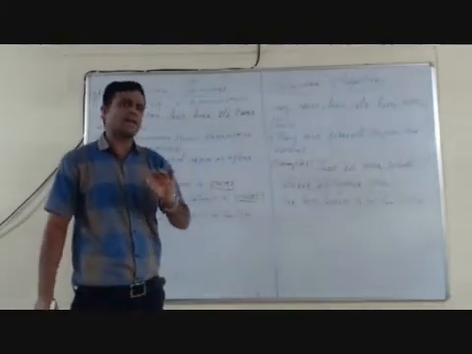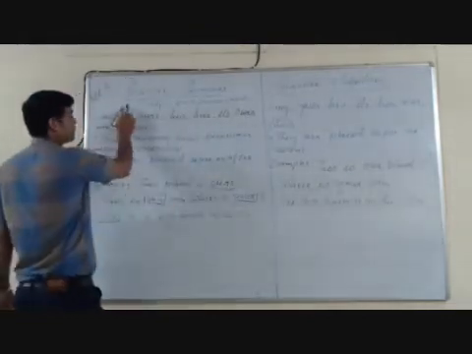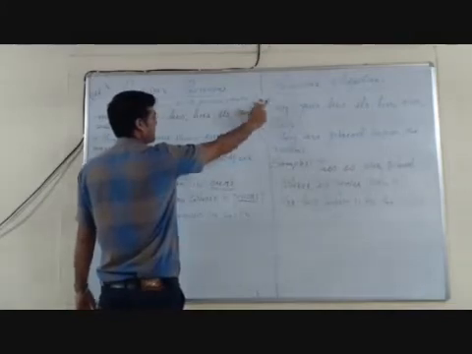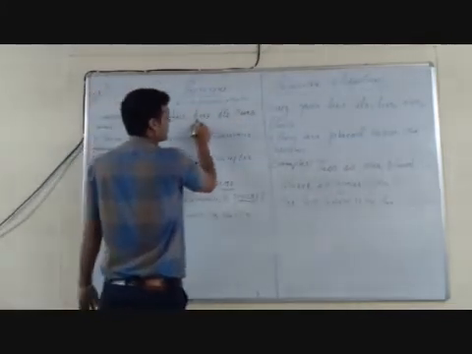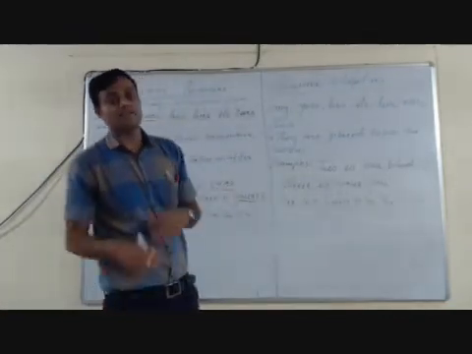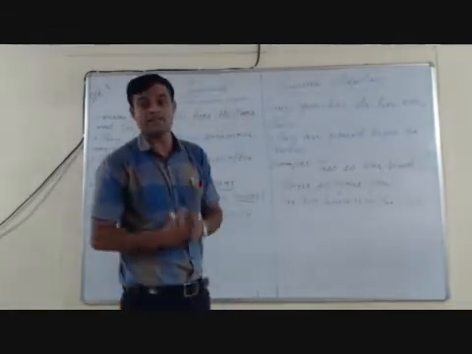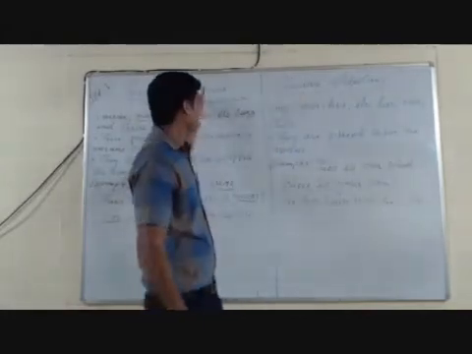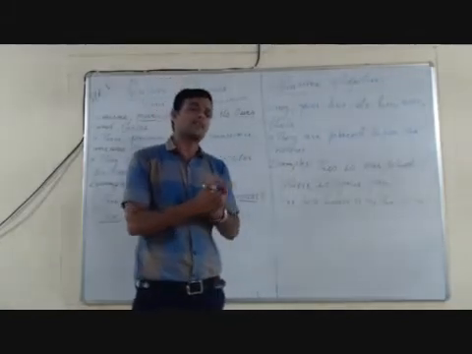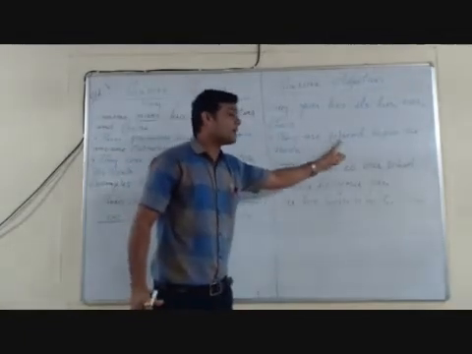Another way to identify whether it is a possessive pronoun or possessive adjective: in all forms, yours, hers, ours and theirs, there is an s in possessive pronouns, whereas this s is removed in possessive adjectives. That is one of the easiest ways to identify them. Another method is to see that possessive adjectives are placed before the nouns.